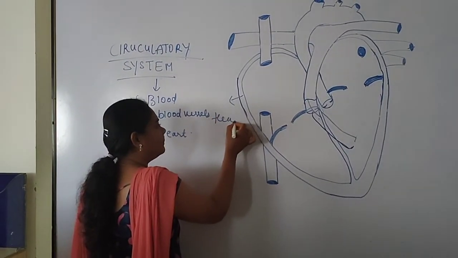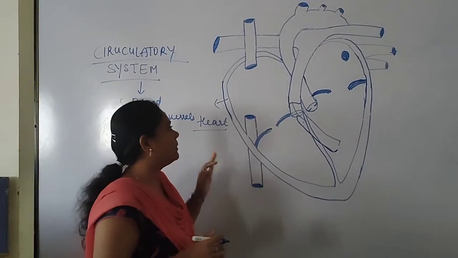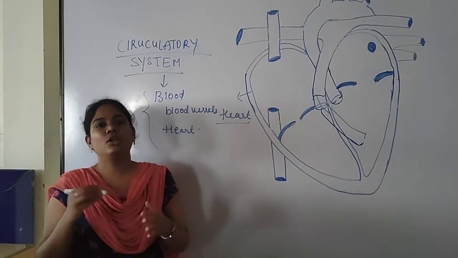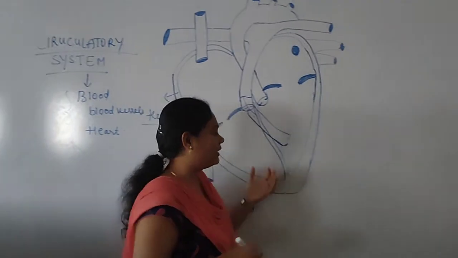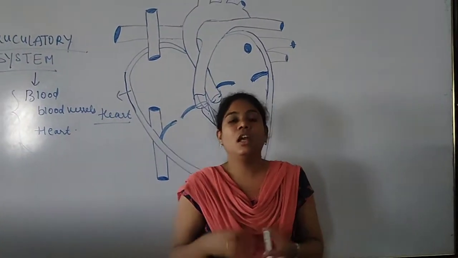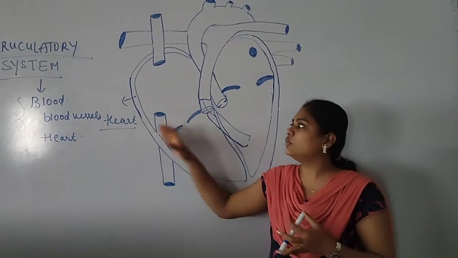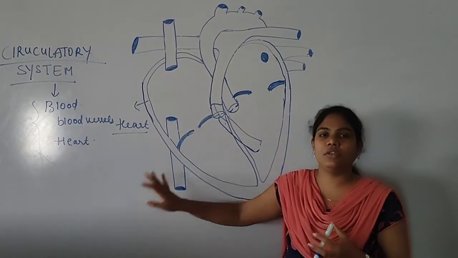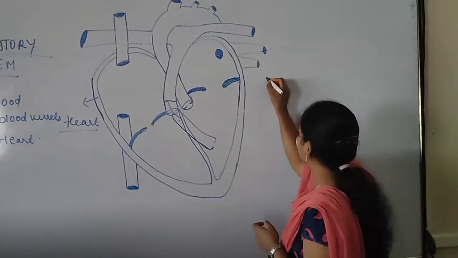The complete circulatory system deals with the heart. Heart is an organ which helps in the circulation of blood throughout the body. It not only circulates the blood but also helps to get oxygen and nutrients and supplies them to the entire body. So the heart is the main organ of the circulatory system. Coming to its types, there are two types of circulation.